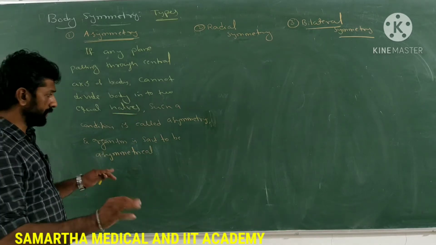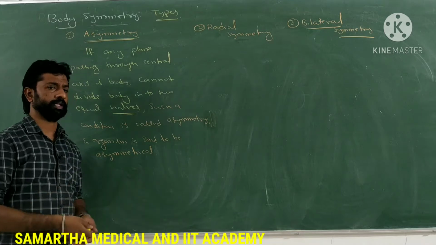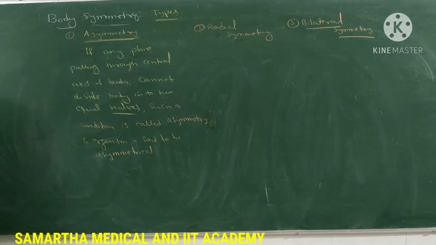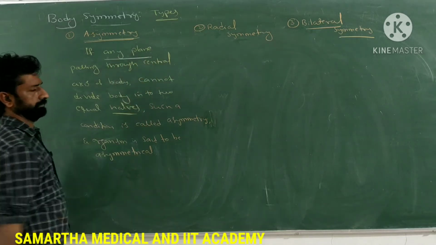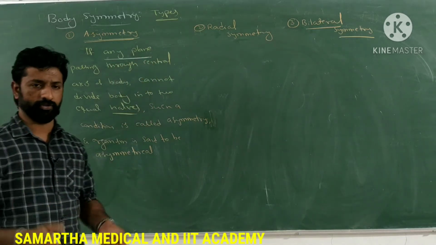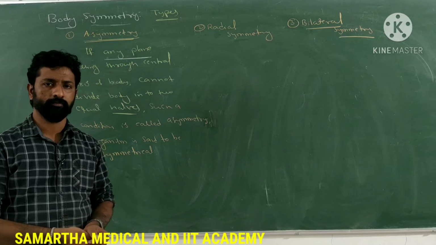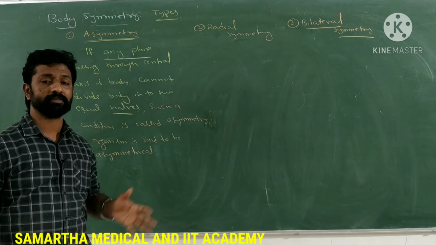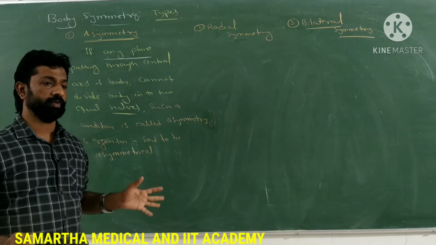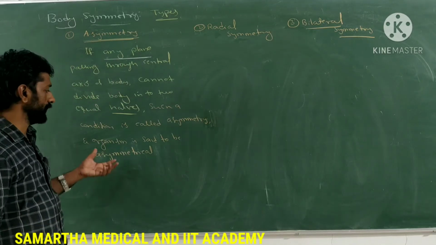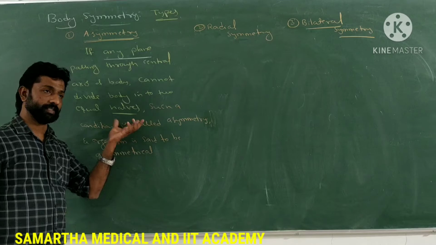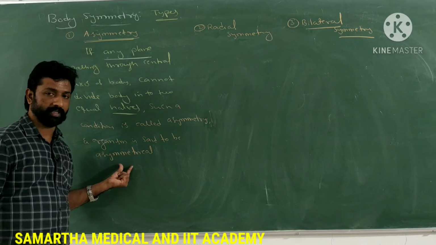So this is when the organism can be said to be asymmetrical: if any plane which passes through the central axis of the body cannot divide that body into two equal halves, then it is called asymmetry, and such an organism is said to be asymmetrical.